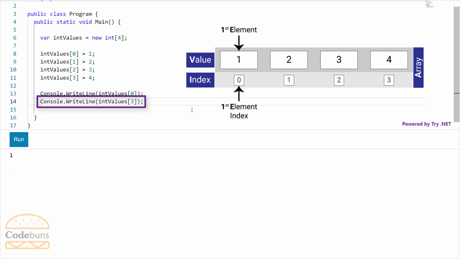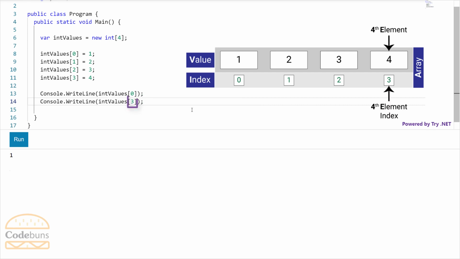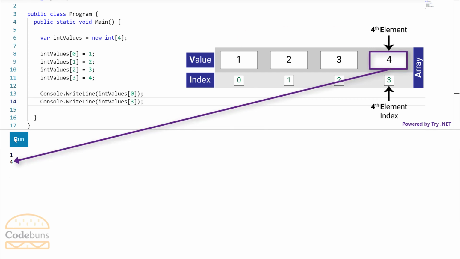You tell the computer, retrieve the fourth item in the array, and you pass an index 3. The computer skips the first 3 elements and jumps to the fourth item right away, without counting from the beginning of the array to the fourth item. That's why, when it comes to accessing items, nothing can beat the array.